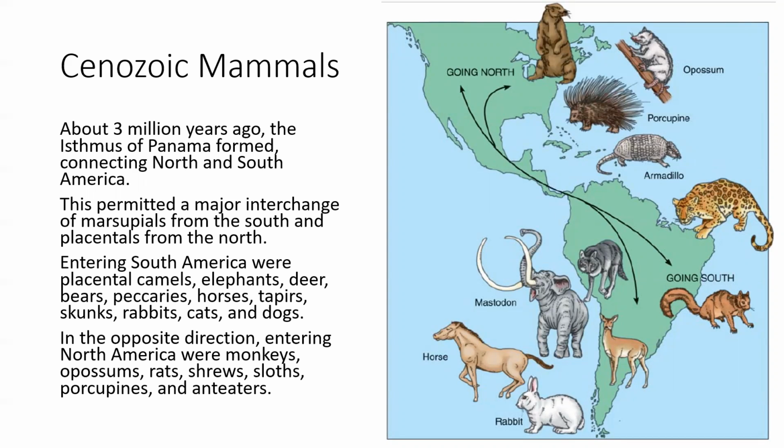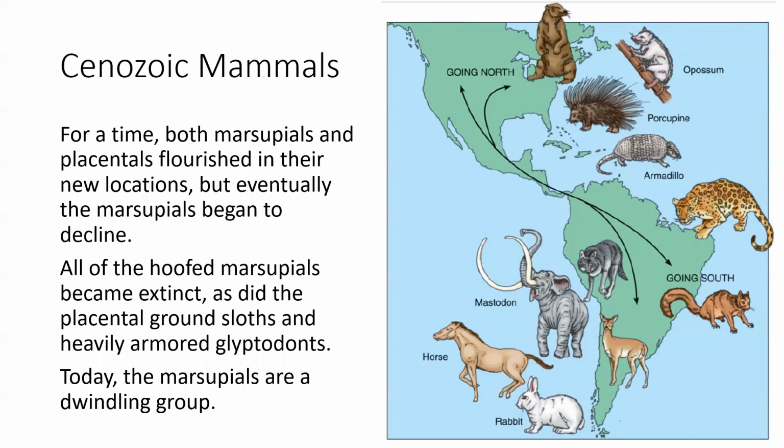So entering South America were placental mammals like camels, elephants, deer, bears, cats, dogs. And in the opposite direction, from South America to North America, we have monkeys, possums, rats, porcupines, anteaters, right? So a lot of organisms that no longer live on these continents today, but did in the past, were able to move locations due to the Isthmus of Panama being formed.